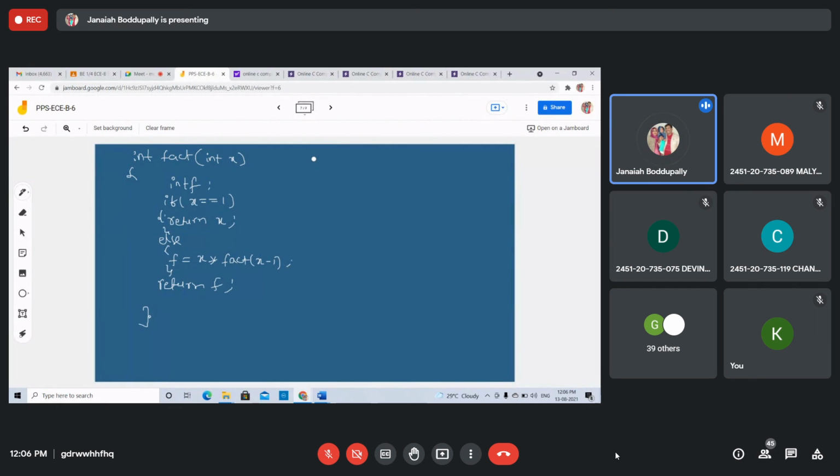Again, I will show you this in this Jamboard, why you use a function like this. We are using the power function here. Suppose a equal to 2 power 6: a equal to 2, b equal to 6.